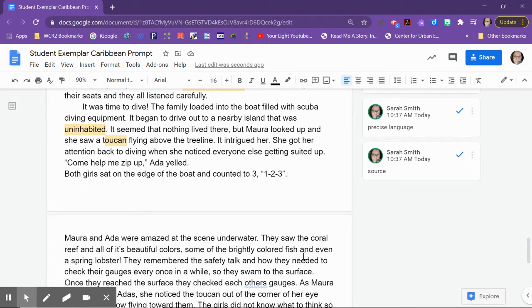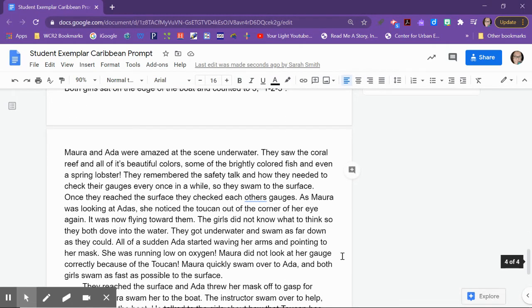Mara and Ada were amazed at the scene underwater. So we can tell they went underwater. They were counting to jump off the boat. I might have wanted her to add the edge of the boat, counted to 3, and then they jumped in. But as a reader, I know that they jumped in and I can infer that because they go from counting to being in the water.